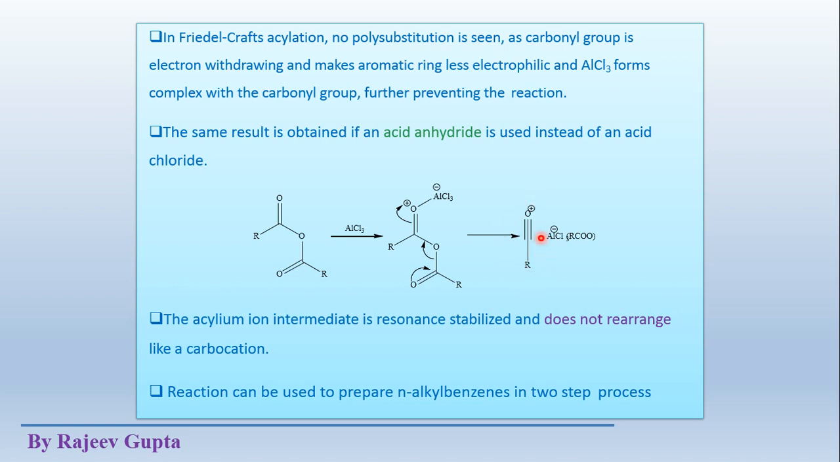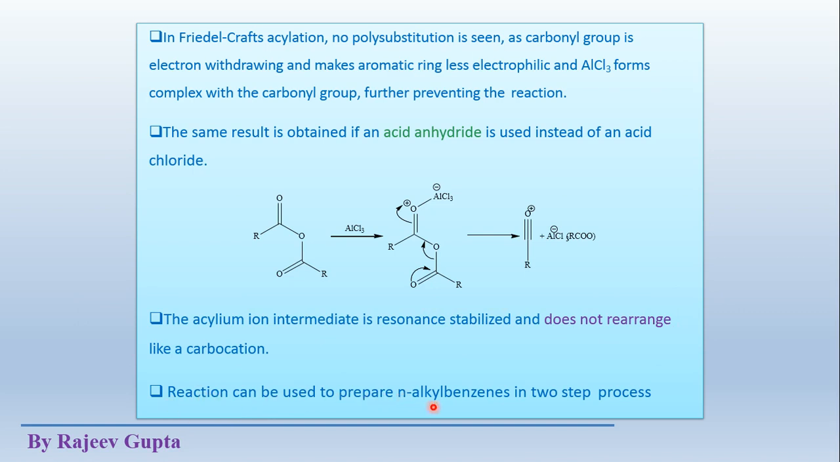Two resonating structures are possible for this carbocation, where we can see a triple bond, and in the second resonating structure we see a double bond and positive charge on the carbon atom. So these two resonating structures are possible. So any shifting of hydrogen or shifting of positive charge is not possible, because rearrangement could not happen in this carbocation. It is resonance stabilized. So this problem, which was present in the alkylation reaction, is also solved here.